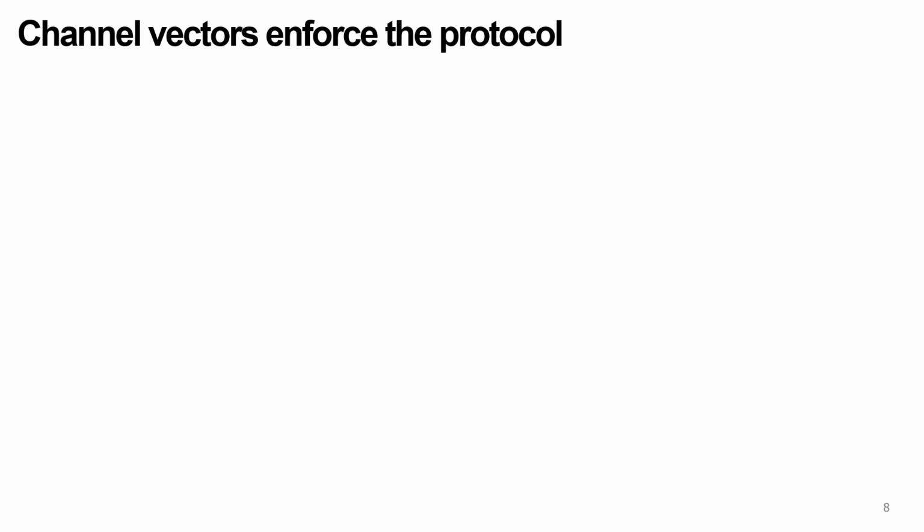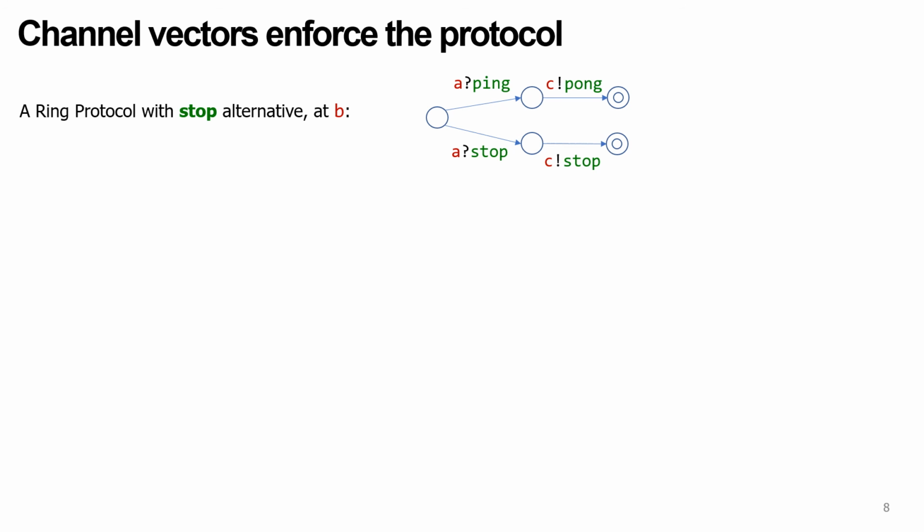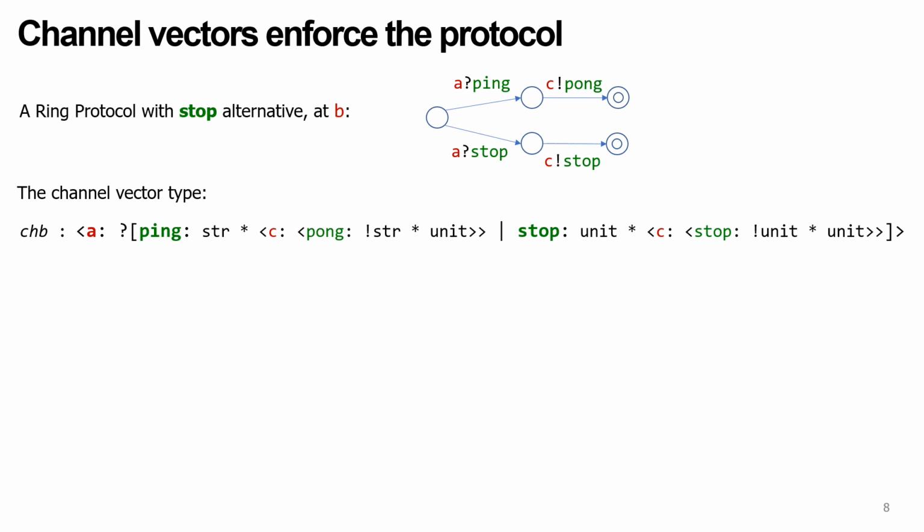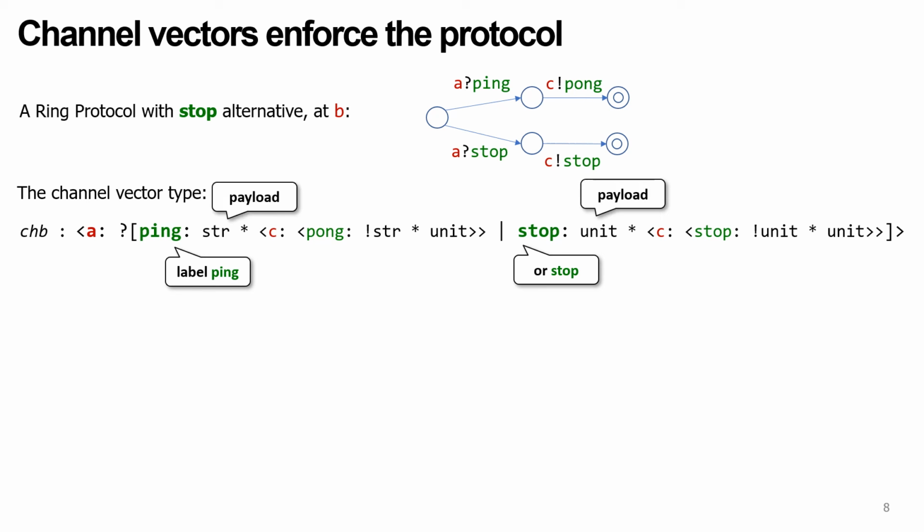Now let's see how session types are enforced on communication programs. For this, let us consider thread B of the link protocol, extended with a stop action, in which the stop is forwarded to C. B first receives from A, making an external choice between ping and stop. The channel vector type looks like this. External choice between possible labels, ping or stop. For ping, we also assume the payload type is string, and for stop, the payload is unit.